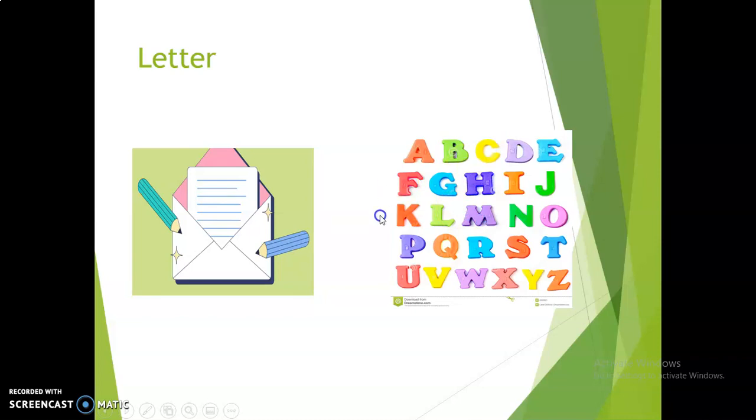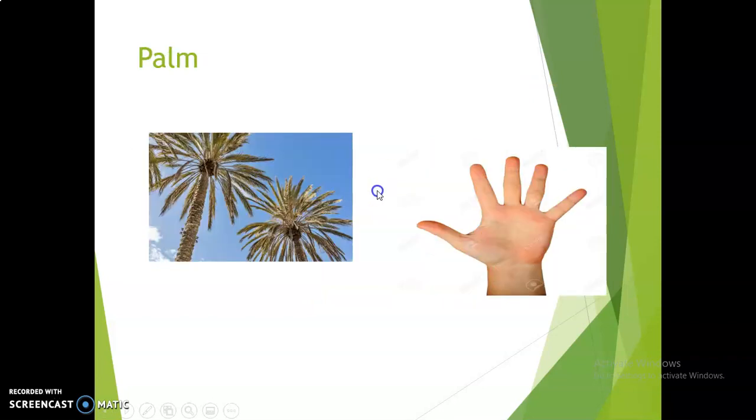So we can observe here the spellings of all these words are the same, pronunciation is the same, but the usage is completely different and meanings are completely in contrast with each other. Palm. Palm represents the palm tree, and another usage of palm is the palm, which is a part of the hand.